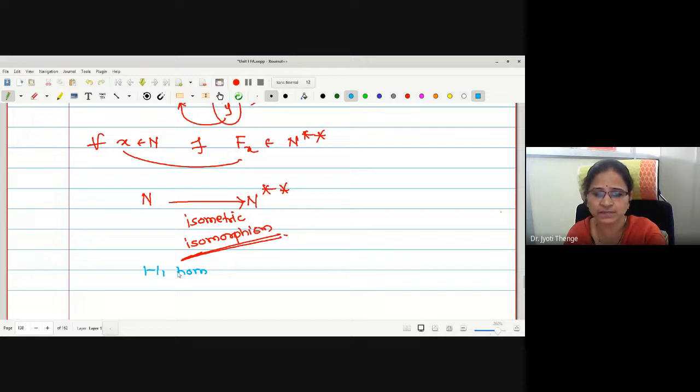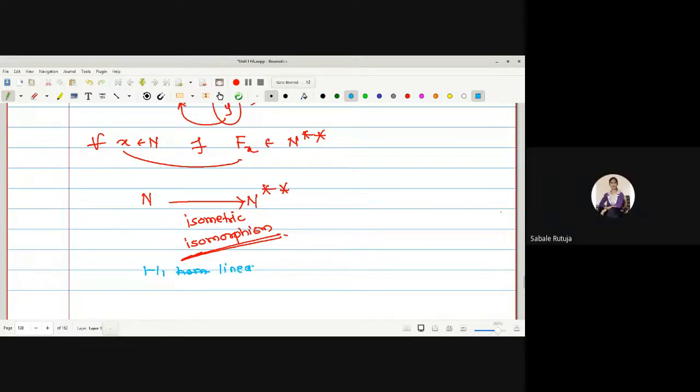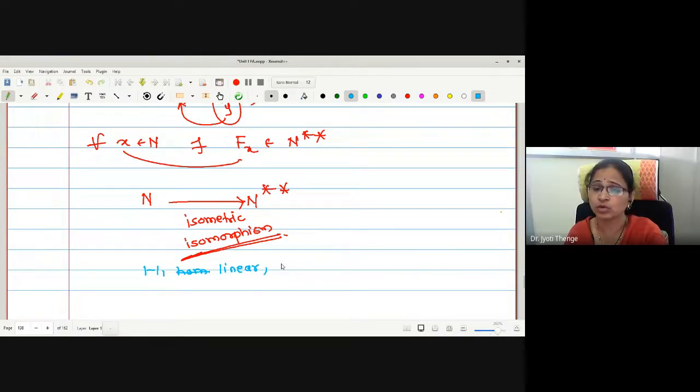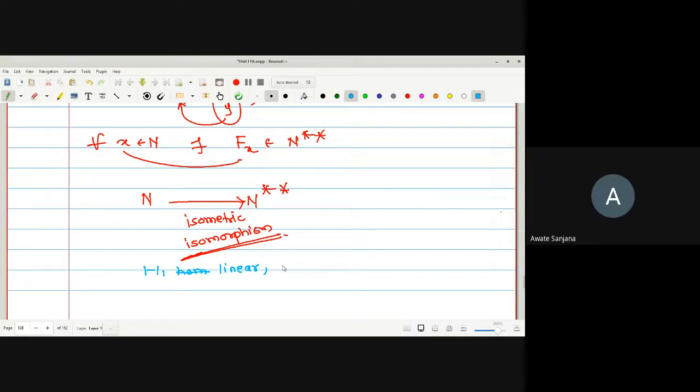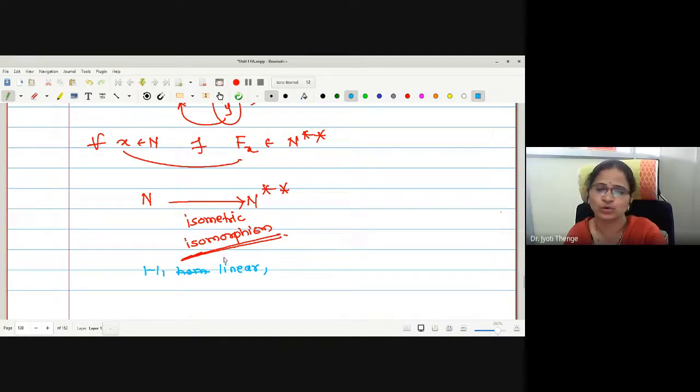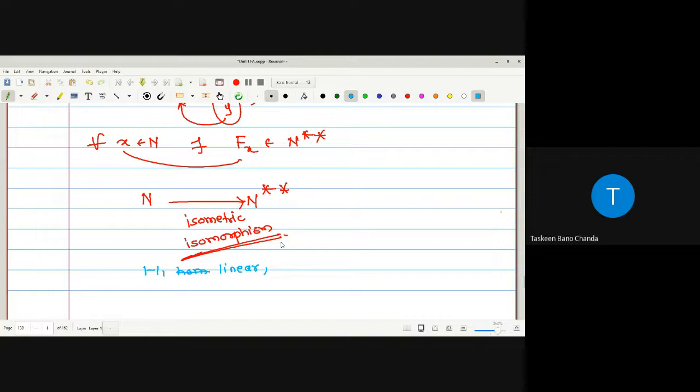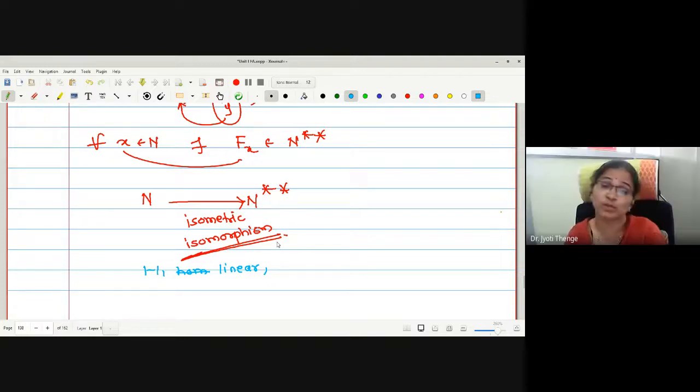Homomorphism here can I replace by linearity. And one more. T and T inverse? No, that is for topological isomorphism. Isometry you are forgetting. Isometry and isomorphism. Isomorphism is by linearity. But this is the job to show isometric isomorphism.